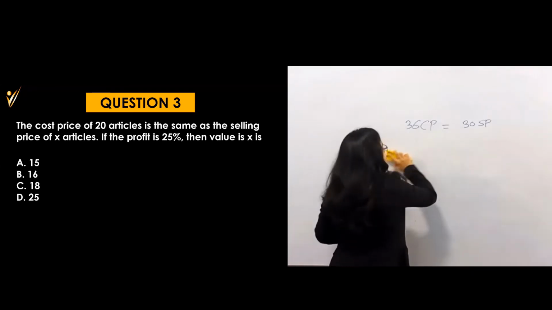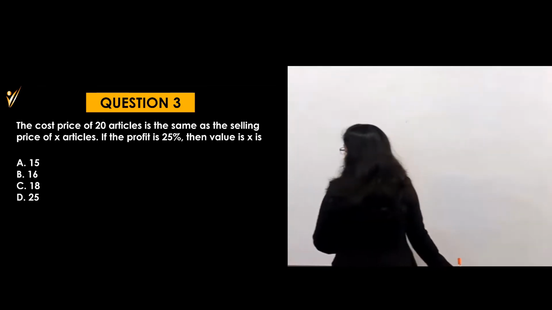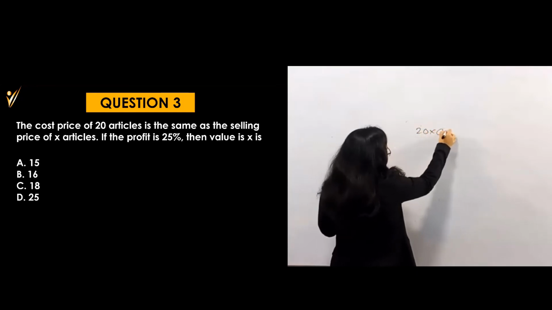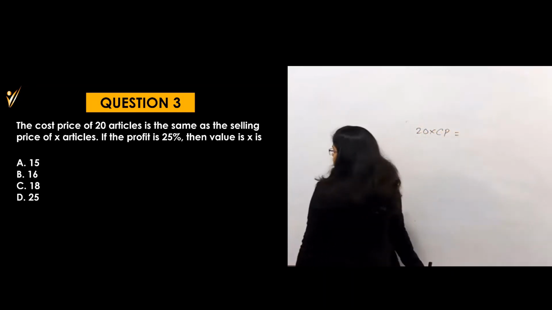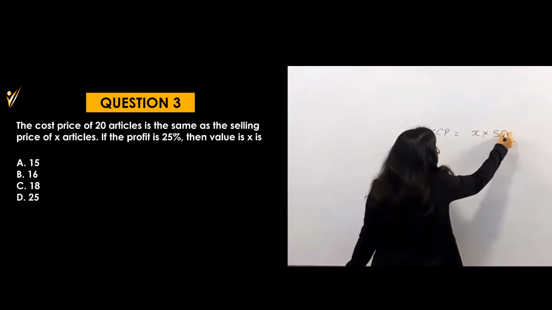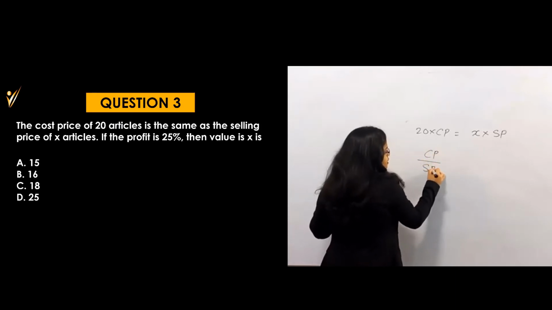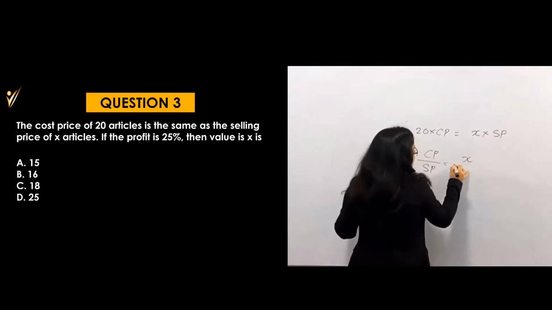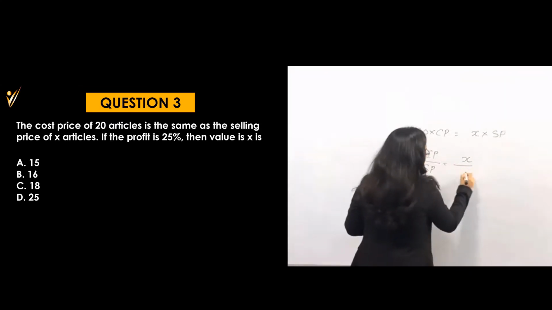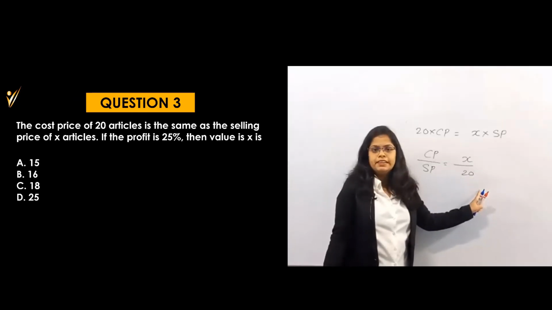Can you solve this one? This is quite different. So now let's see. What are they saying? Cost price of 20 articles, that means 20 into CP, is equal to the selling price of X articles, that means X into SP. So can you tell this? CP by SP is equal to X by 20. Up to this is okay. CP by SP is equal to X by 20.